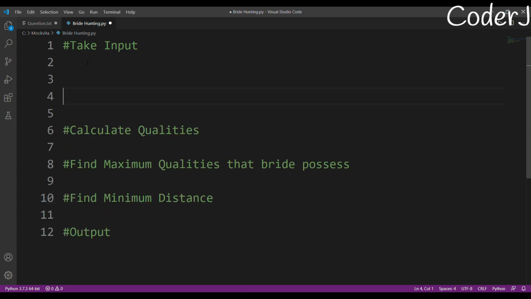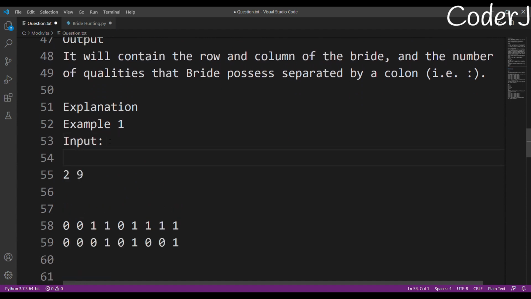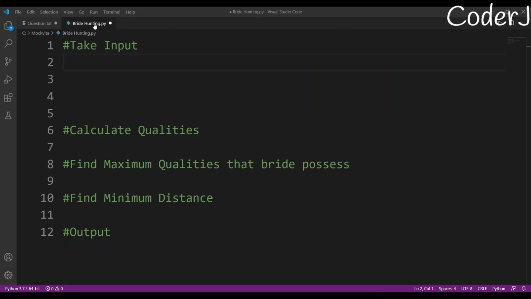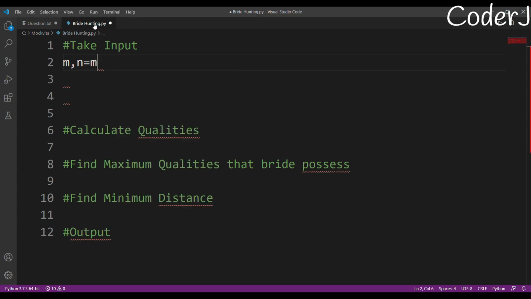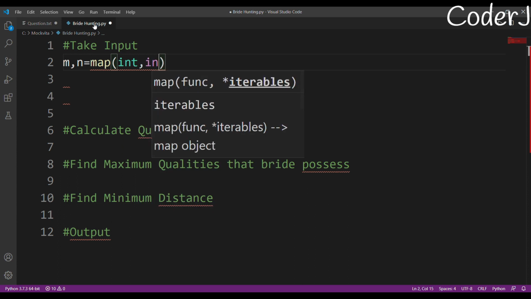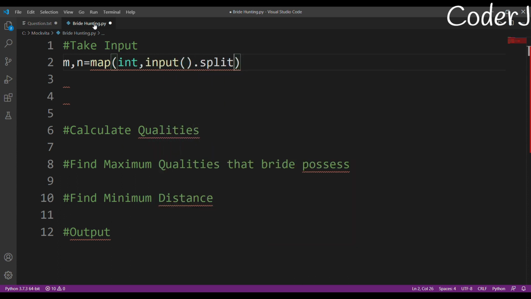Firstly, I'll take my input. Let me just look back. Don't worry, there are some more cases which we'll discuss while solving the question. Firstly we have the number of rows, the number of columns, and then we have our brides. So I'll take the number of rows in M and the number of columns in N. I'll map them into int, and since they are delimited by space, I'll split them.